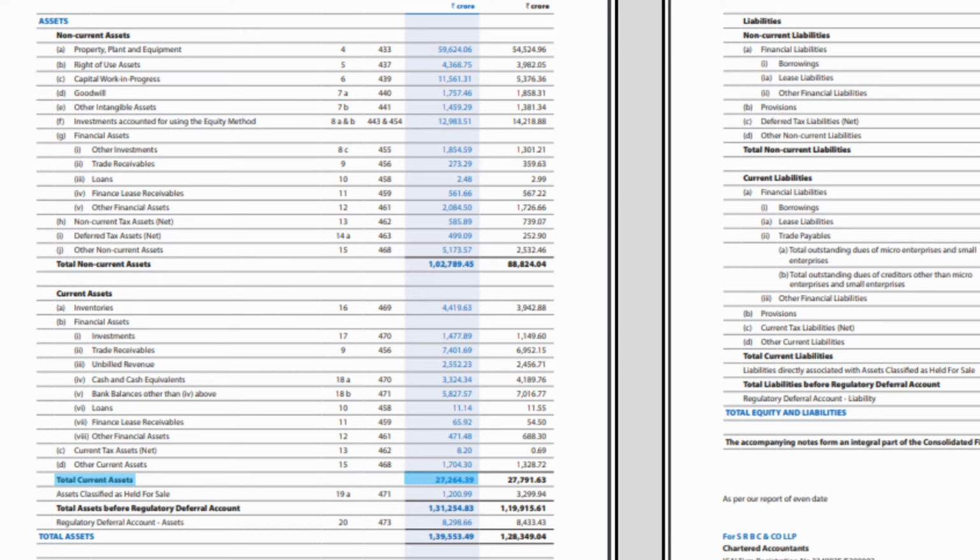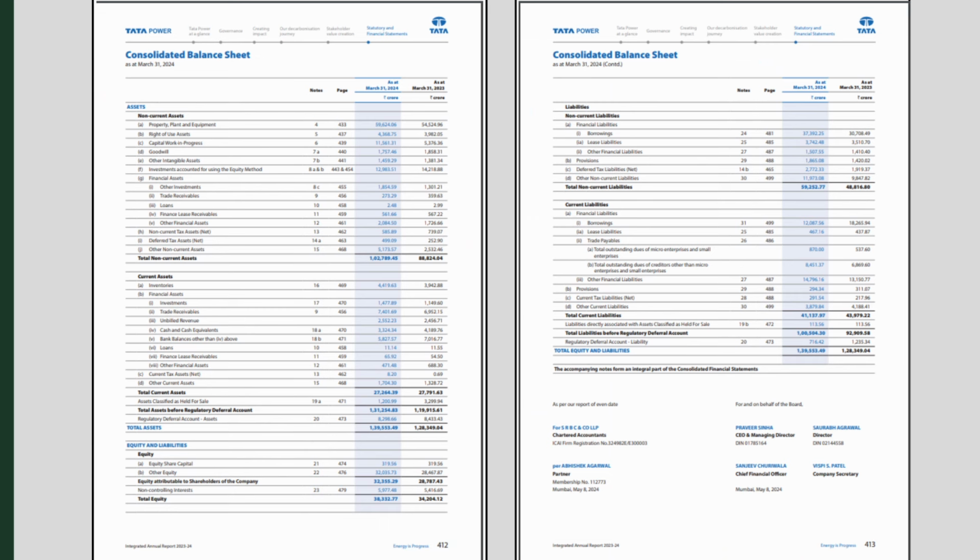In the next section, we have current assets, which come to a total of 27,264 crores. And there are a few special categories of assets called assets classified as held for sale and regulatory deferral account assets. So if we add all of them, we get total assets which are worth 1,39,553.49 crores. Coming to the next section, we have equity and liabilities.